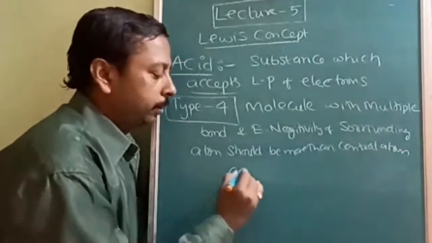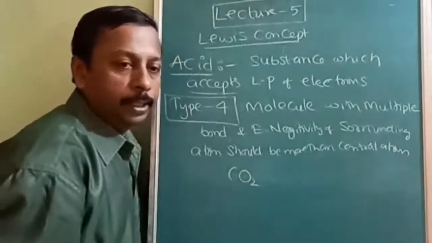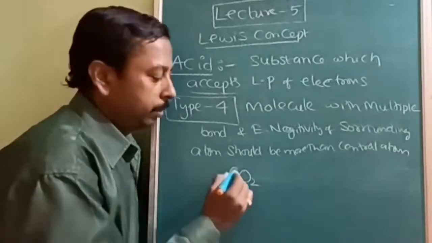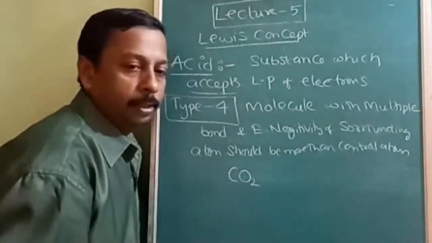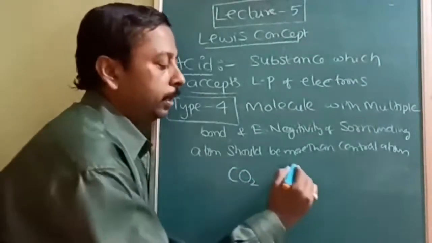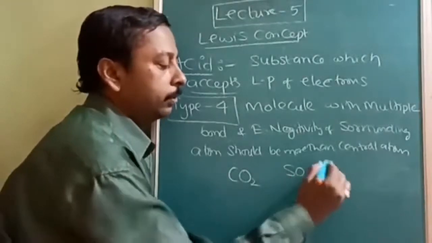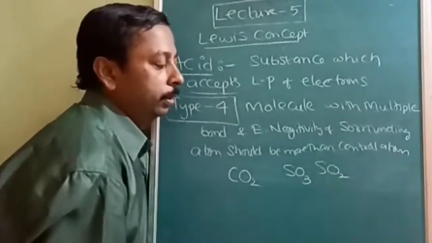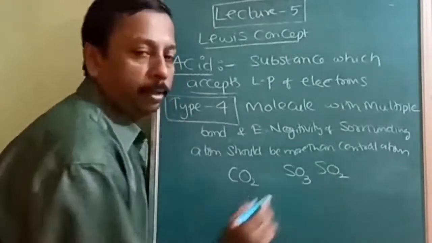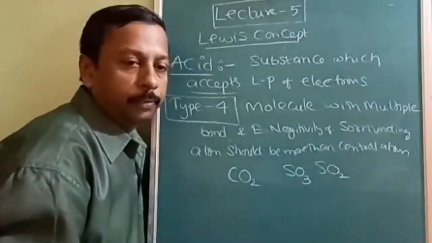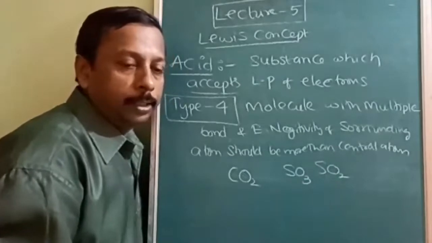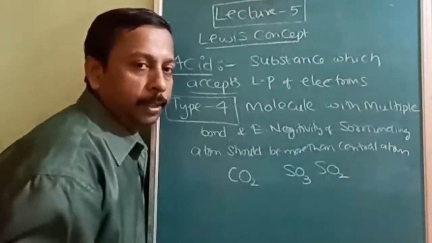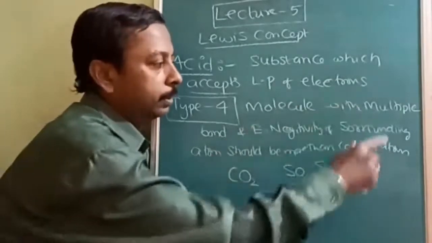Carbon dioxide is an acidic oxide. Carbon dioxide is which type of oxide? Acidic oxide. And sulfur dioxide, acidic oxide. Sulfur trioxide, also acidic oxide. So most of the non-metal oxides are acidic in nature. Why is it so? That is what is explained here, because they fulfill this condition.